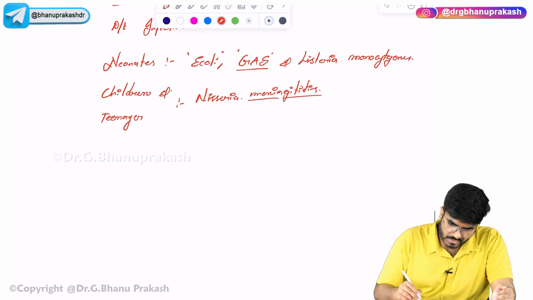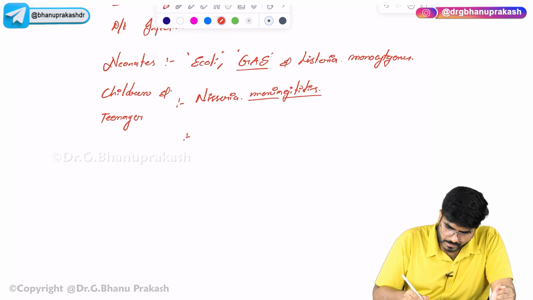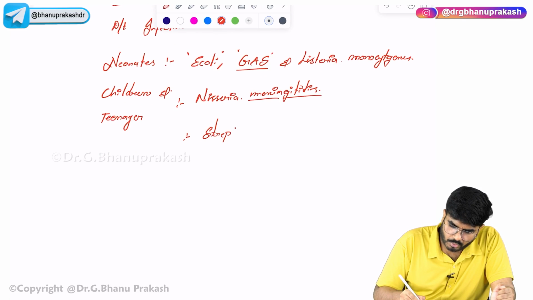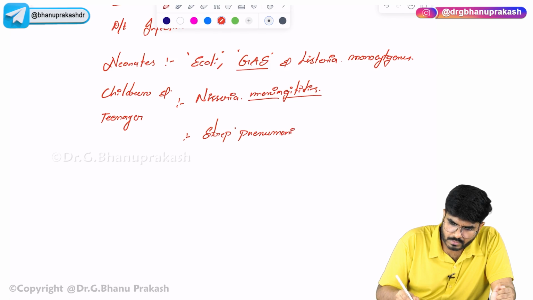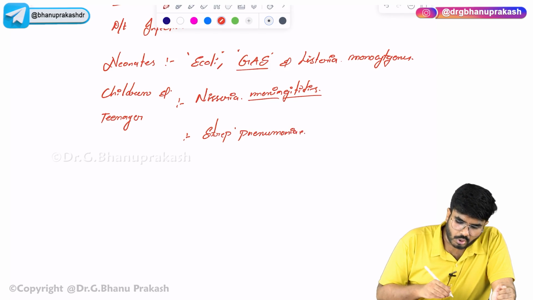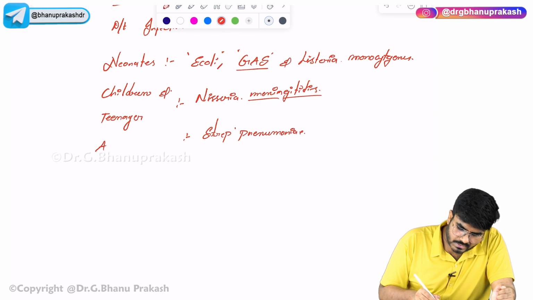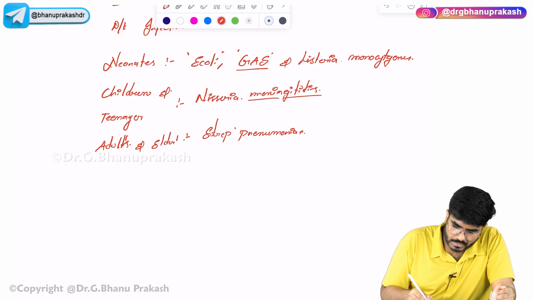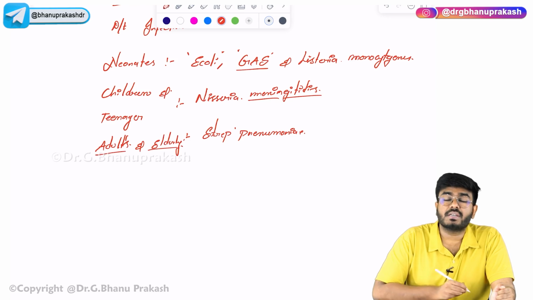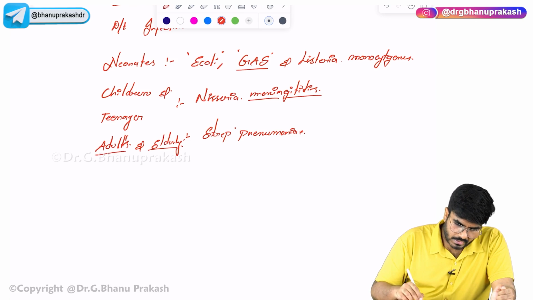Next, Streptococcus pneumoniae is the most common organism causing infection in adults and in elderly people.